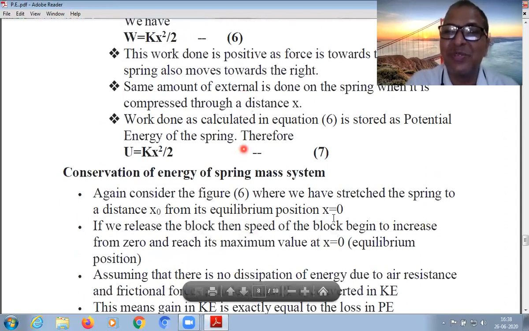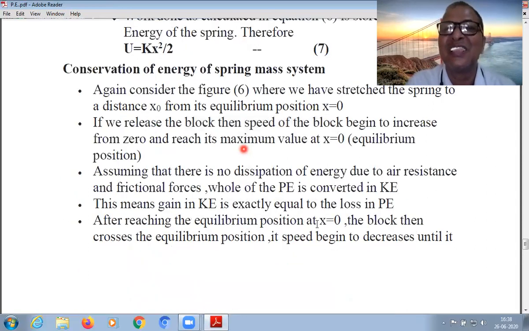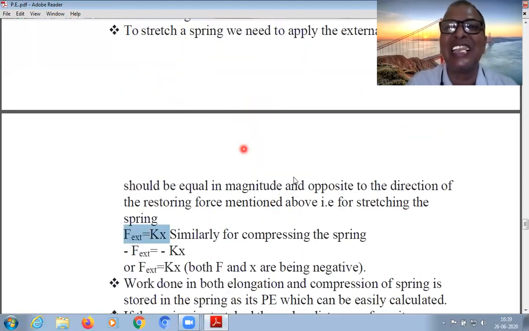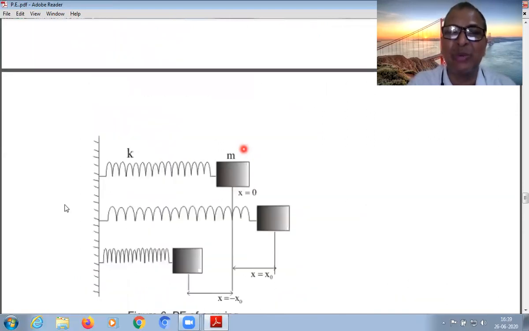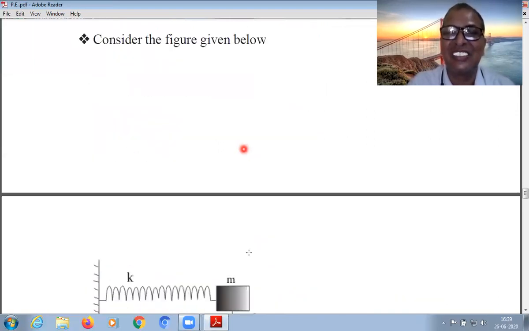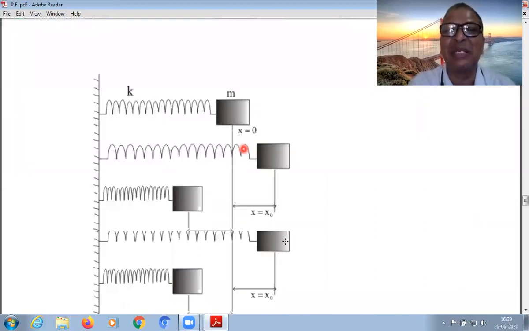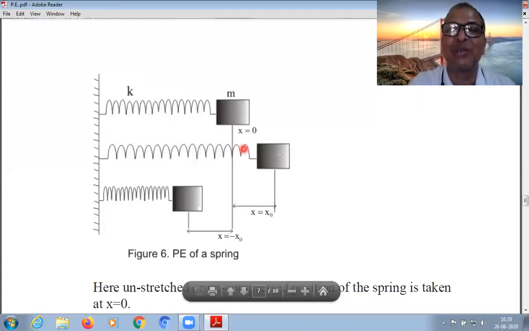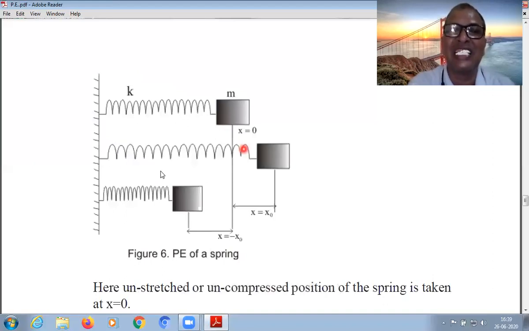At equilibrium, the maximum energy remains in the form of kinetic energy. Right? So when it oscillates, see carefully, when we stretch it, once we stretch and bring an elongation up to x0 and release it, it oscillates to and fro, forming simple harmonic motion. In this simple harmonic motion, when it stretches up to here, the maximum energy is stored in the form of potential energy, half Kx square.